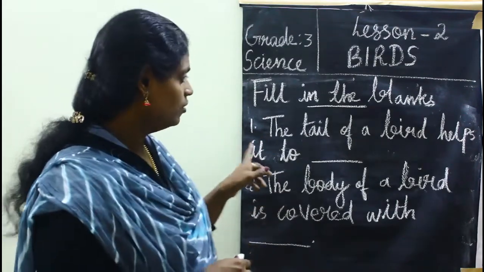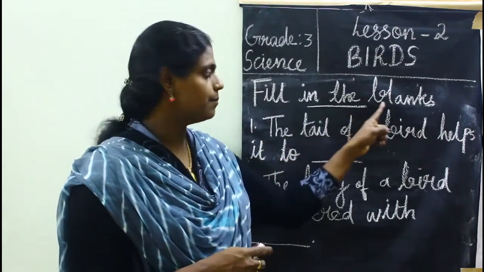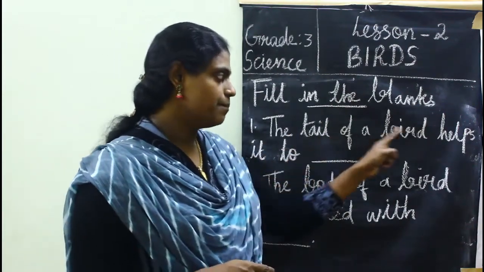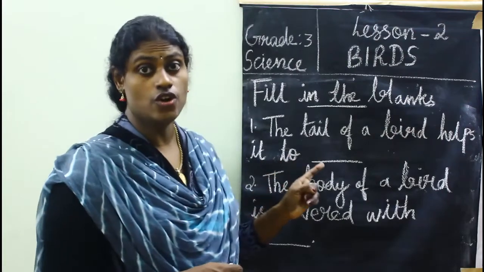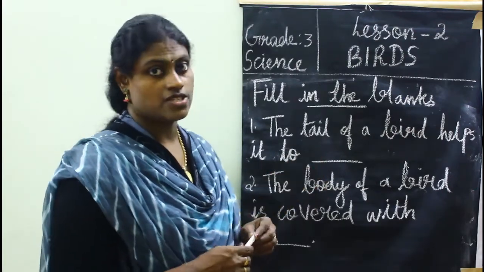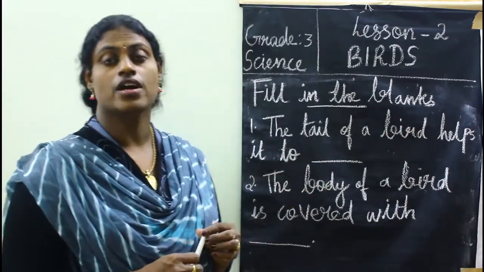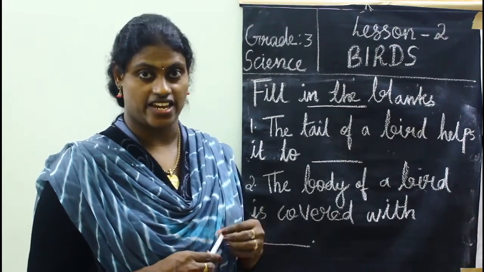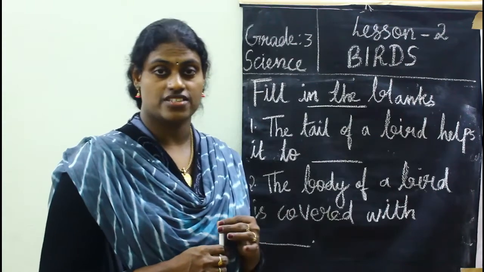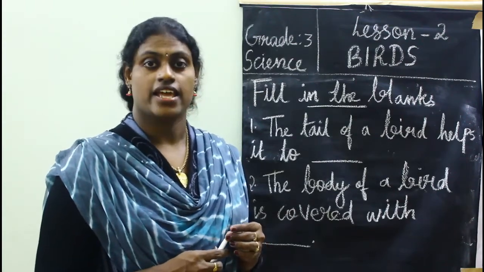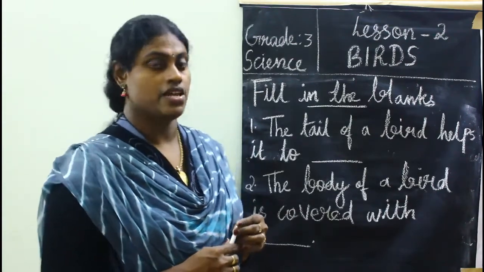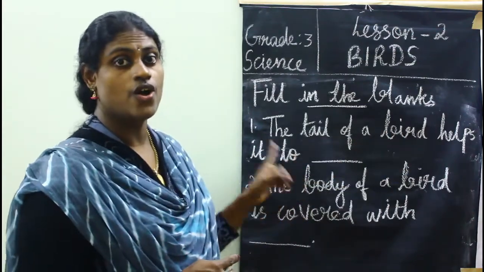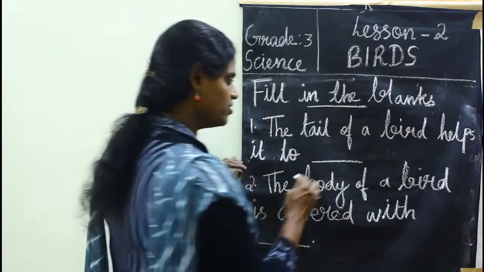Okay, so fill in the blanks. First one is, the tail of a bird helps it to, what is the answer? I have taught you that birds have two wings and a tail, right? With the help of these wings and the tail, the birds can fly. So the tail of a bird helps it to fly. Good.